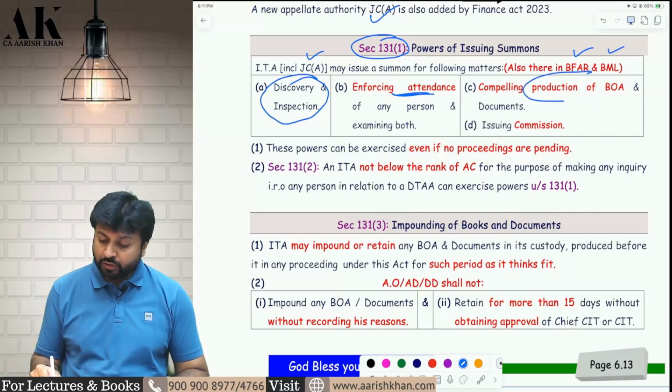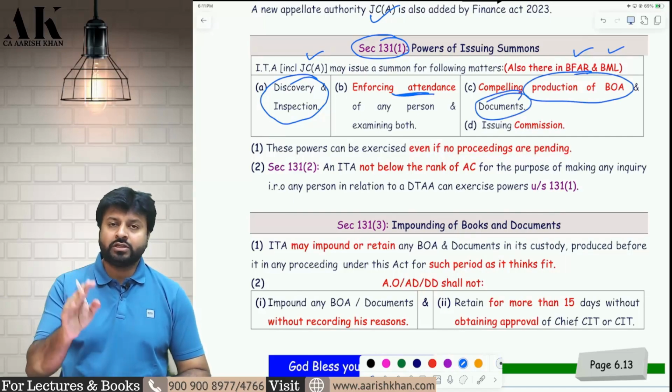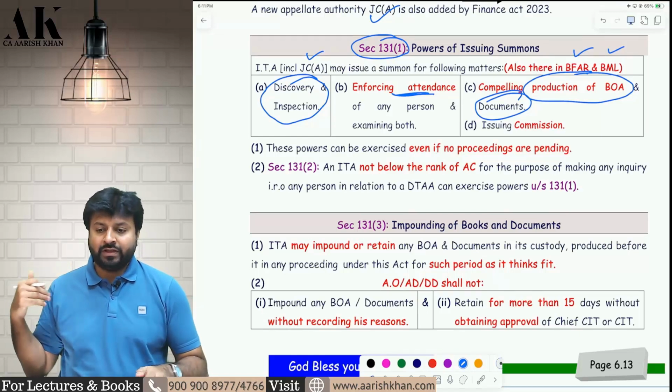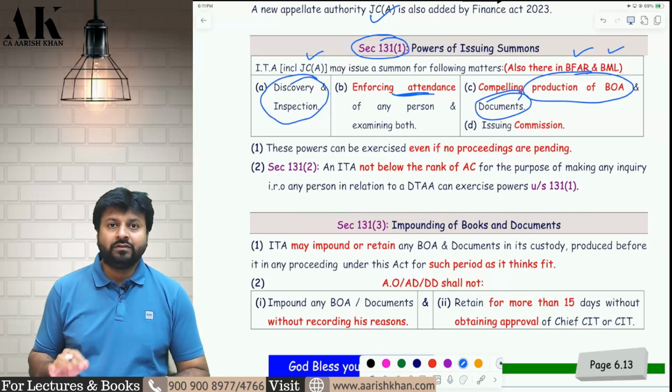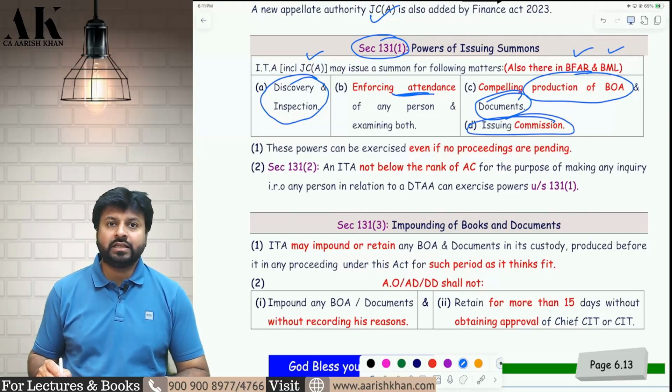Third, they want you to produce your books of accounts and documents, because you are not giving them the documents and books of accounts on time. So they issue a summon to you, so that you get scared and give all those documents and information. Fourth and the last point is a slightly technical point. They want to issue commission. That's the reason they are giving you a summon.